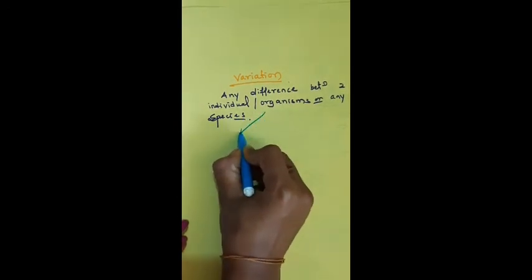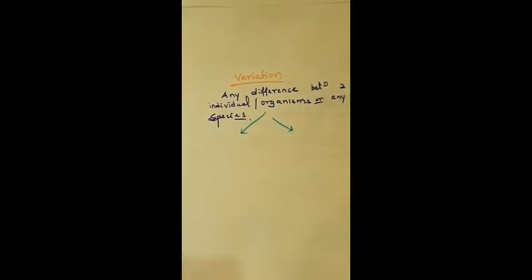There are two types of variations you can see: phenotypic variation and genotypic variation. Genotypic variation is caused by the genes. Phenotypic variation is also by the genotype. You can understand what genotype and phenotype are later. Just remember, variation is any difference between two individuals, two organisms or two species.